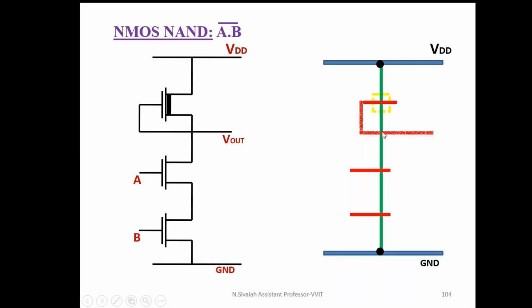Finally, I can make the contacts for input and output. This is the V out. I'm making a contact, otherwise it forms an unwanted transistor, so I put a contact cut here. This is the input terminal A and B, and this is the output terminal, which I can label V out. In a similar fashion, we can draw the stick diagram for any logic circuit.